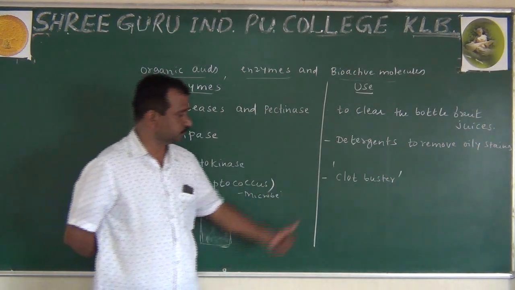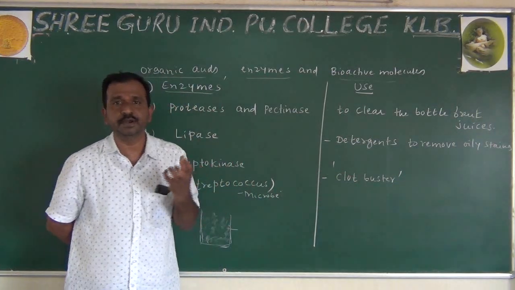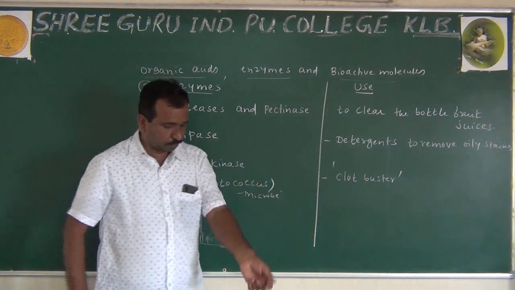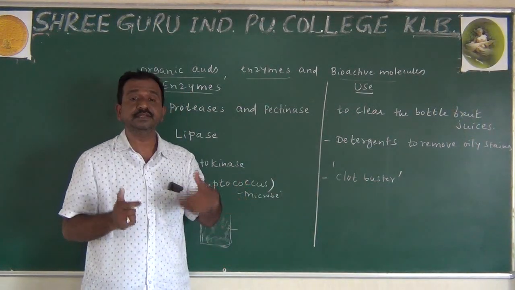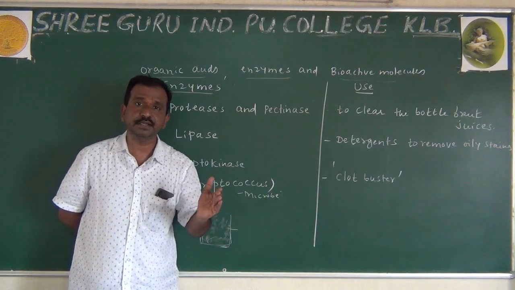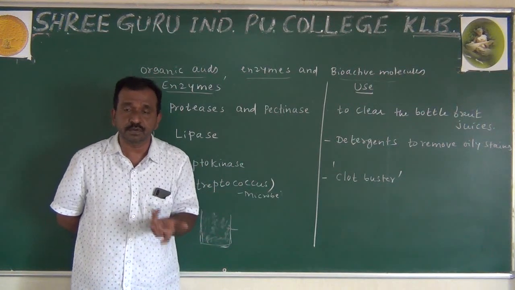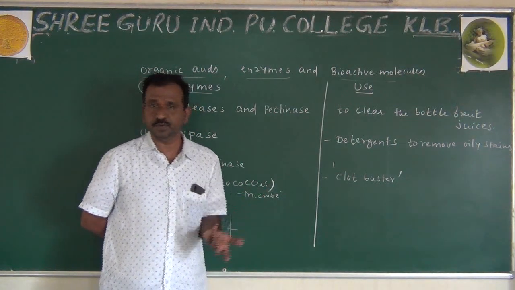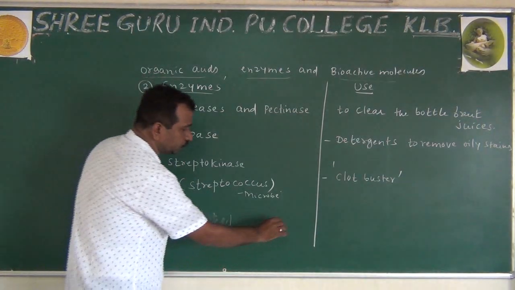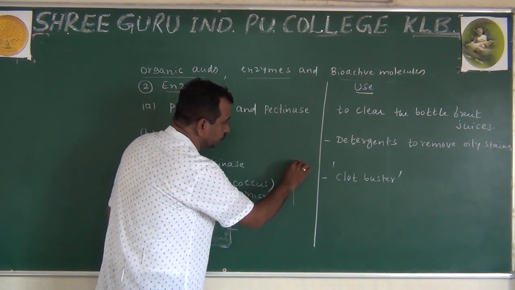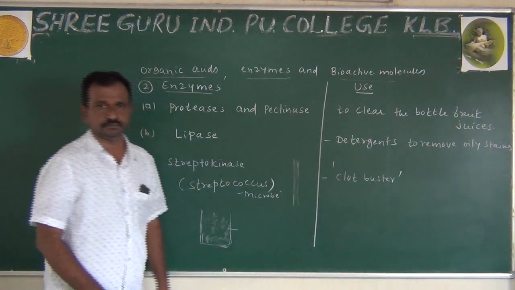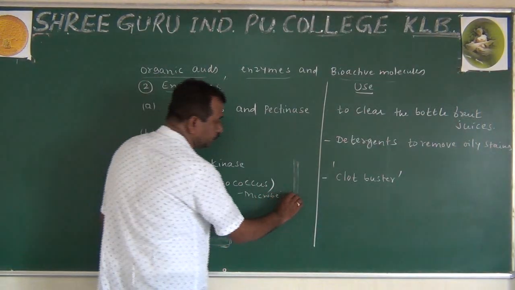Clot buster means, whenever in the blood vessels you can observe that blood is able to clot. When the blood clots, it is normally difficult. Now sometimes what will happen? Myocardial infarction also takes place. We studied the cardiac region in first year. Now we have to observe that this is an artery. In this artery, the blood is flowing continuously. Is it not?